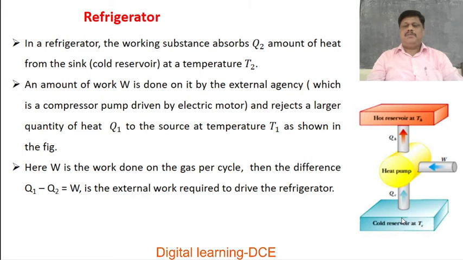Therefore, the work done on the working substance is the difference in heat, that is W is equal to Q1 minus Q2.